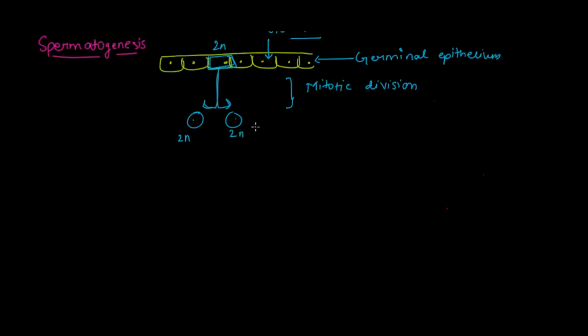So this is basically the multiplication phase. Now these 2 daughter cells are further going to divide into another 2 daughter cells like this. And these 2 daughter cells are also diploid in nature.